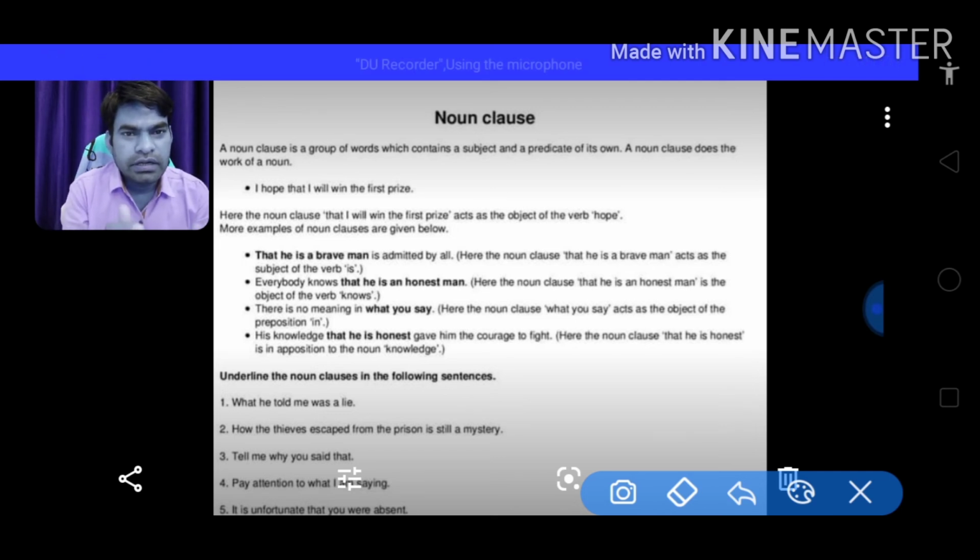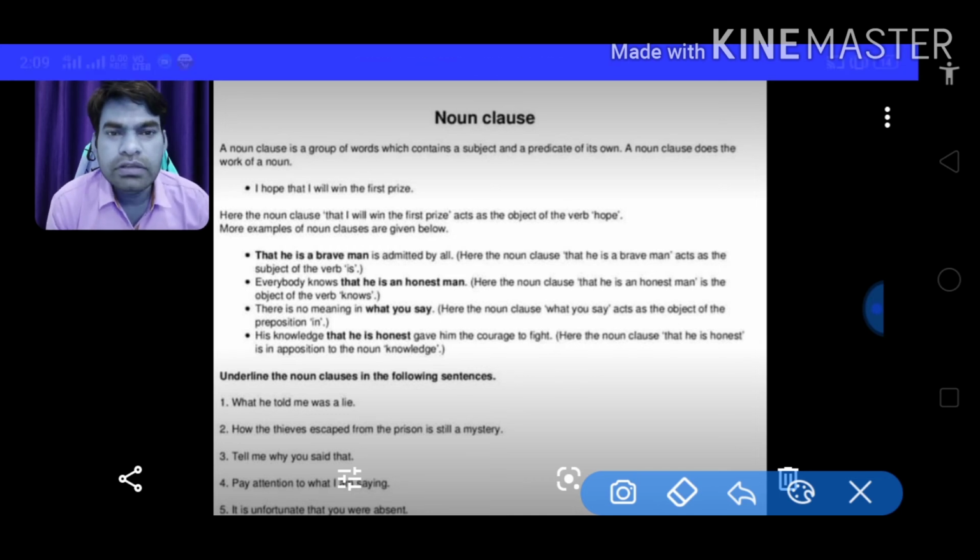We must try to know each and every part separately, one by one: what is subject, what is object, what is verb, what is adjective, what is adverb, what is complement. Each and every constituent part of the sentence deserves proper attention and interest.